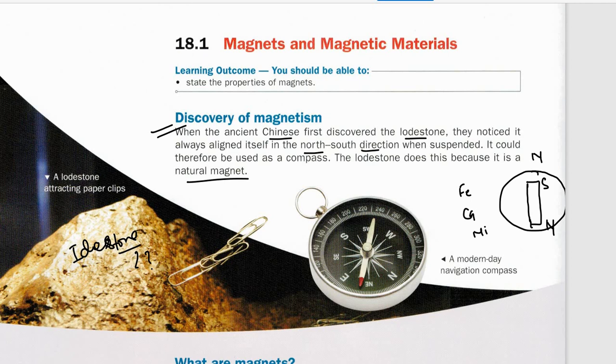That's why whenever you suspend a small compass or magnetic material, it will always settle in this direction. The north pole of that magnet will point in this direction, because the Earth's magnetic south pole is here. I hope this is clear now.